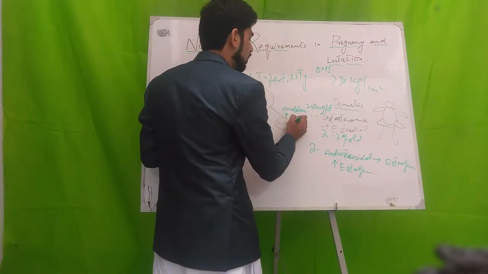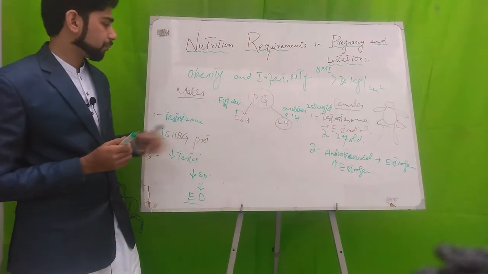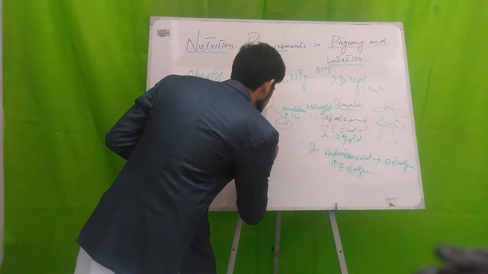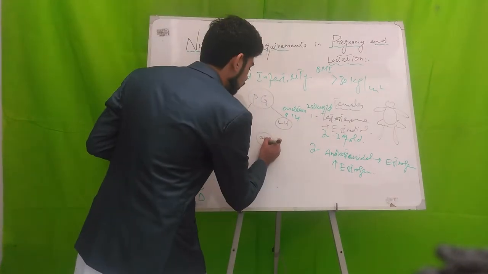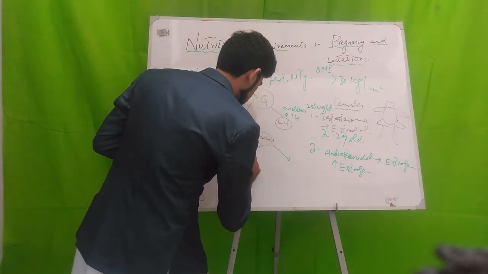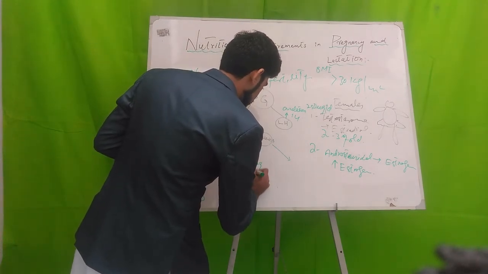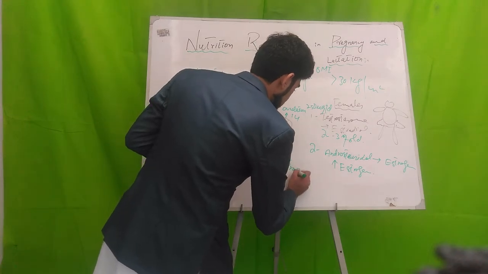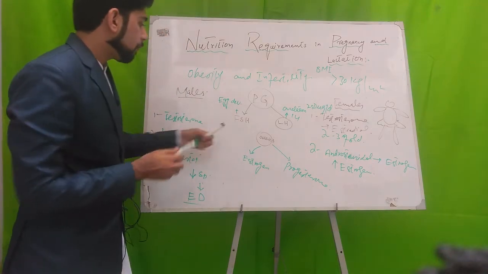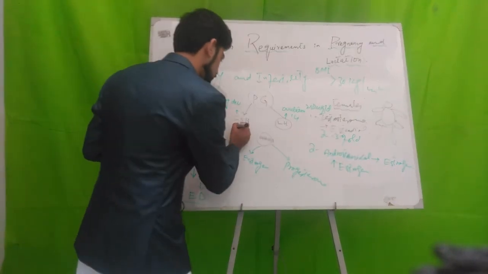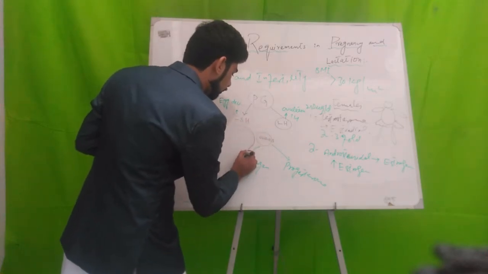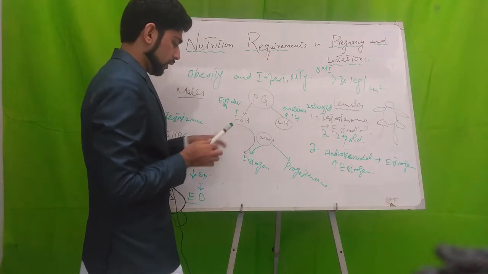Normally ovulation occurs at day 14 of the menstrual cycle. From the ovaries, there is a release of estrogen and progesterone. Follicular stimulating hormone increases the release of estrogen from the ovaries.